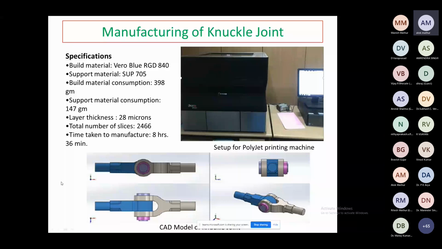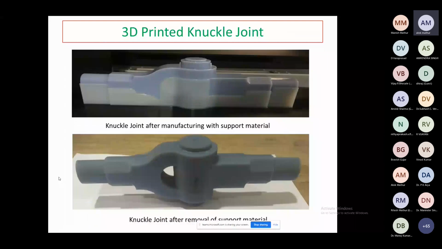So this is the knuckle joint after manufacturing with the support materials, and then this is after the removal of the support materials. For removing the support materials, you can see a NaOH treatment or this type of process. With the help of a jetting technique, you can remove the support materials, right? So this is the finished part we receive after the 3D printing process.